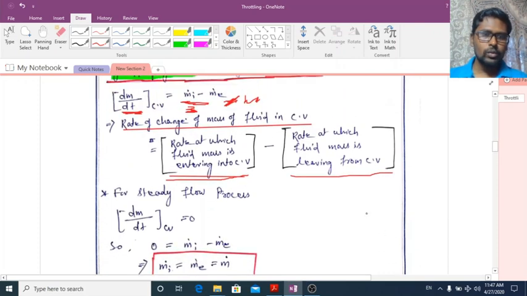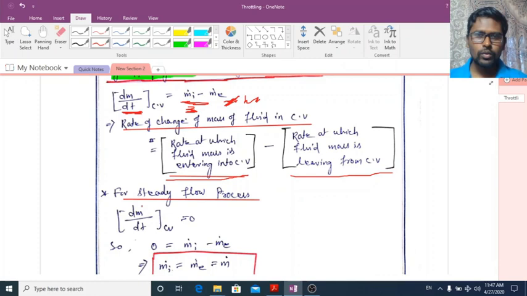Okay, but we know that if I apply our steady flow conditions, for steady flow, what will happen? Any property change with respect to time will be zero. As it is a steady flow, there will be no change of thermodynamic property with respect to time at a particular position.